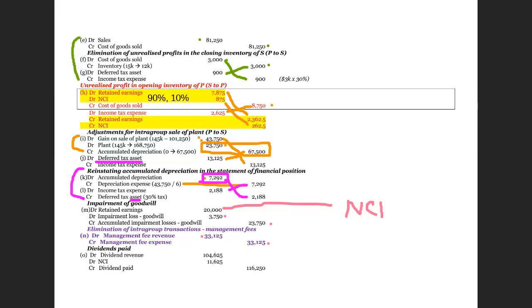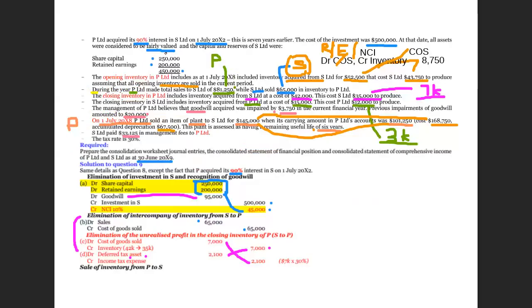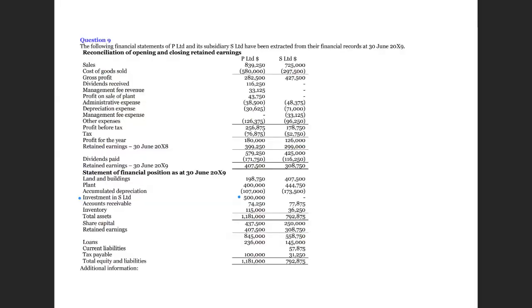Something further, we start to share the profit of this subsidiary. The question says that, of course, we can find the profits for this subsidiary. We find also the opening retained earnings, but we notice that actually this subsidiary has paid out dividend. Whenever the subsidiary has paid out dividend in the current year, you notice that the profit is before the dividend, right? So when you share the profit, actually it contains the dividend component, right?